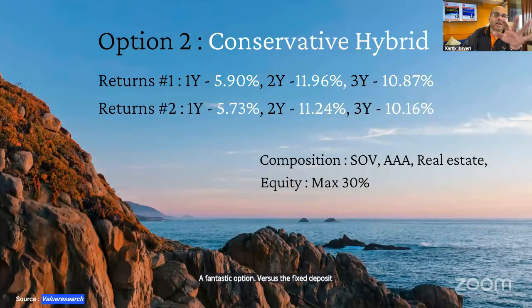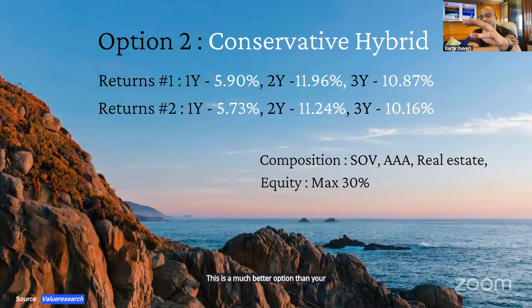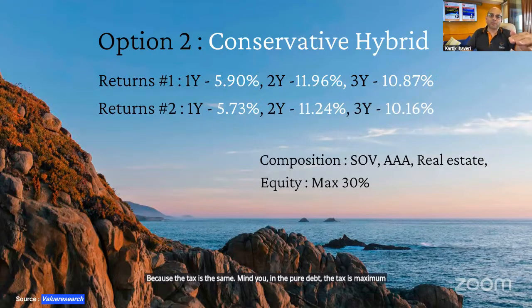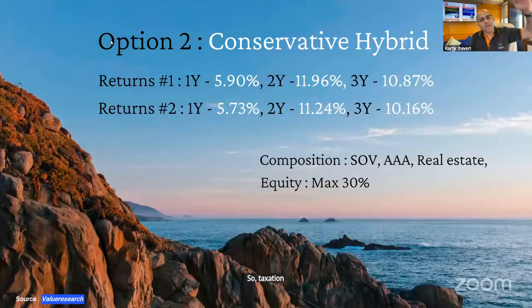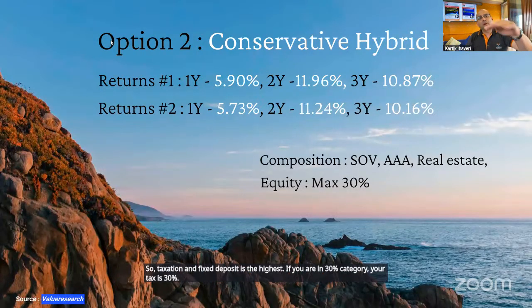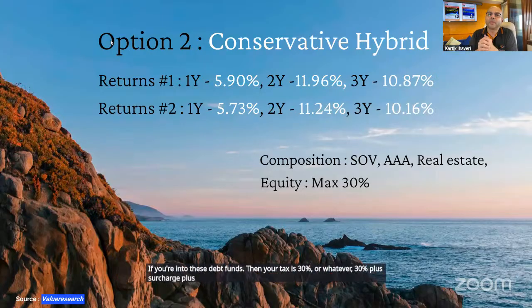I mean, actually, I should not say fantastic. The fantastic one is coming afterwards. This is a much better option than your traditional fixed deposit because the tax is the same, mind you. In the pure debt, the tax is maximum. What is the tax in fixed deposit? Let's speak about tax for a moment. Taxation in fixed deposit is the highest. If you are in the 30% category, your tax is 30%. If you are in these debt funds, then your tax is 30% plus surcharge plus cess and all that, right?